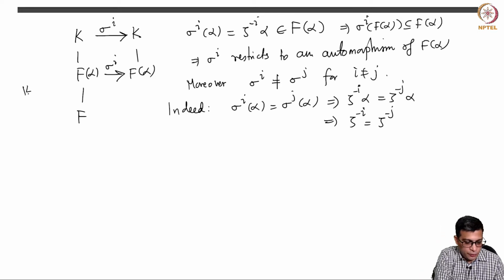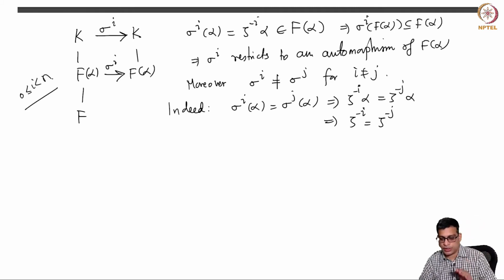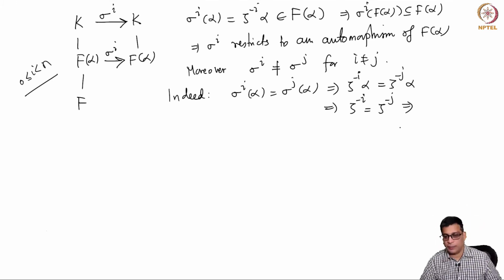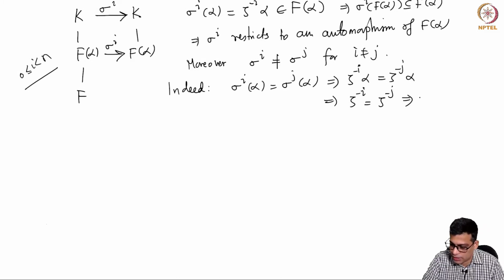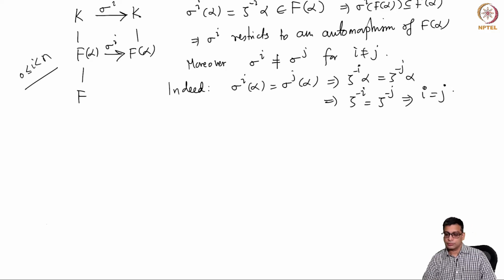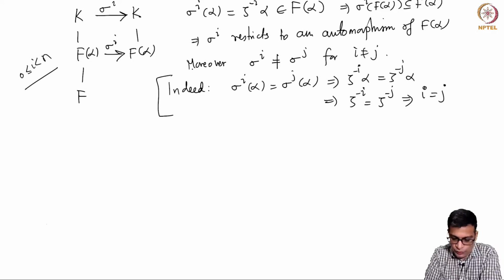And here of course we are only taking i with 0 less than or equal to i strictly less than n. But if zeta to the minus i is equal to zeta to the minus j, this will guarantee that i equals j. Okay, so this is the proof of this.